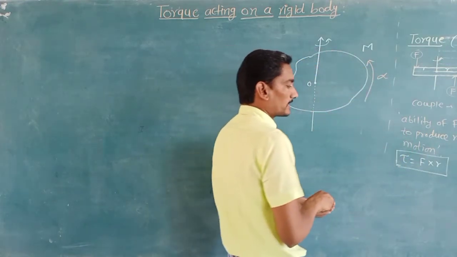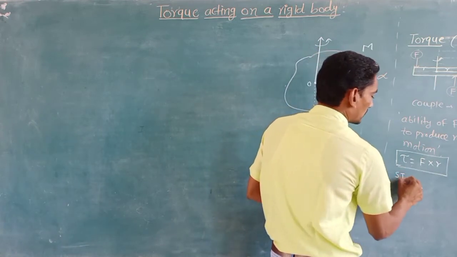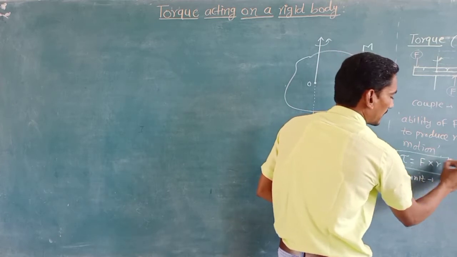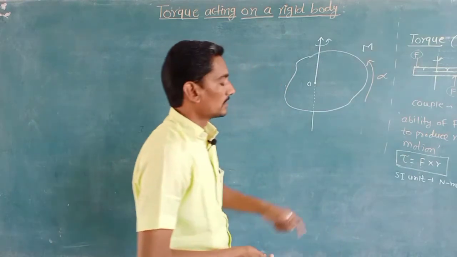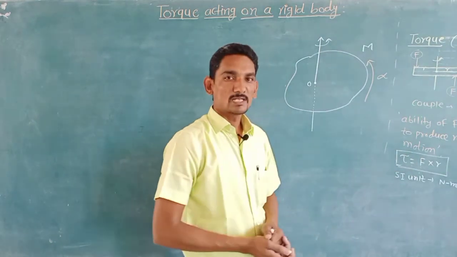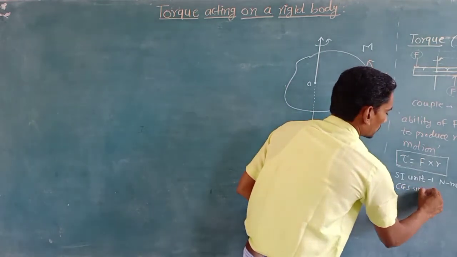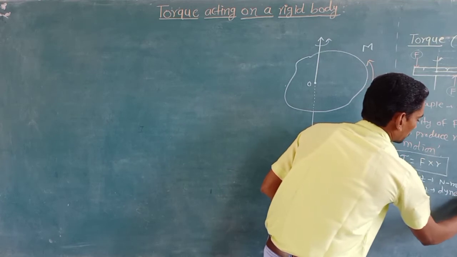And we know the SI unit for the torque. By using this formula we know that the SI unit for torque is force, that is Newton, times distance, that is meter. So Newton meter is the SI unit for the measurement of torque. And what is the CGS unit for the torque? The CGS unit is dyne centimeter.